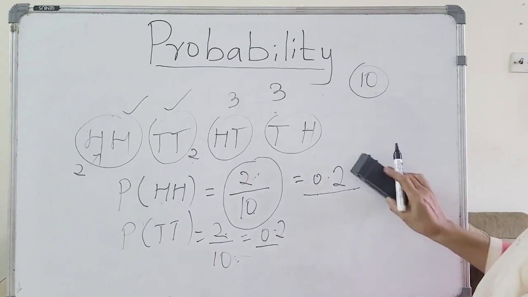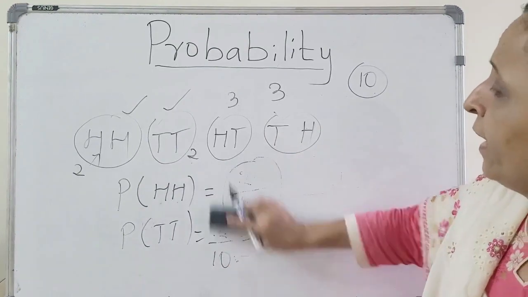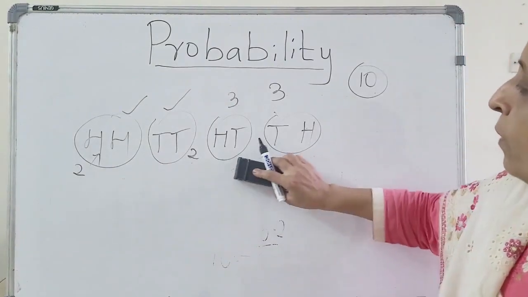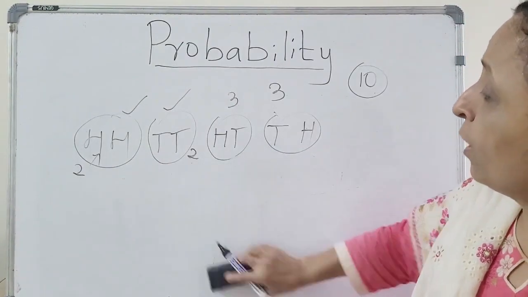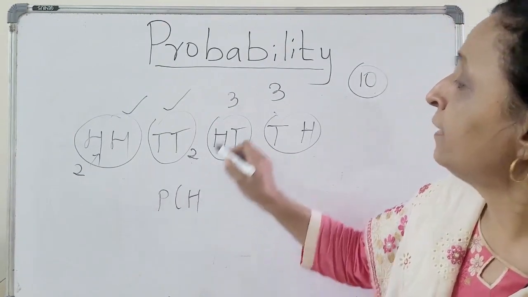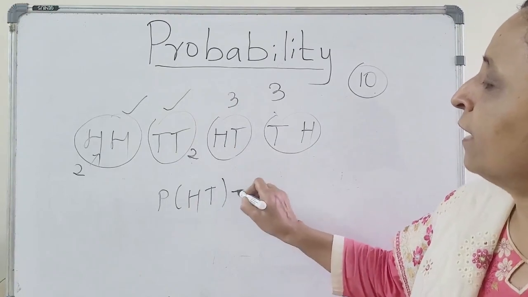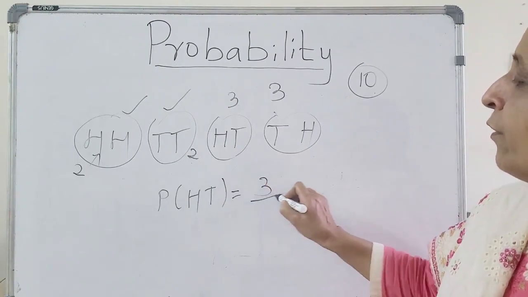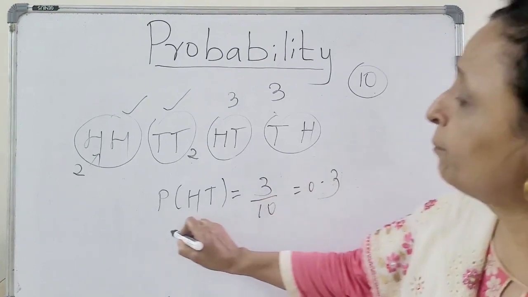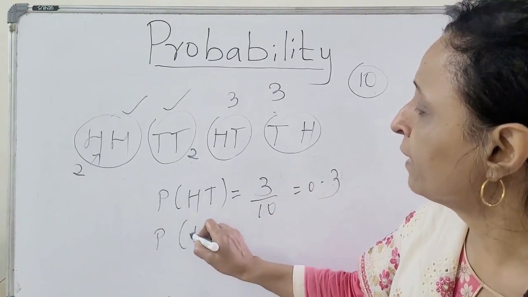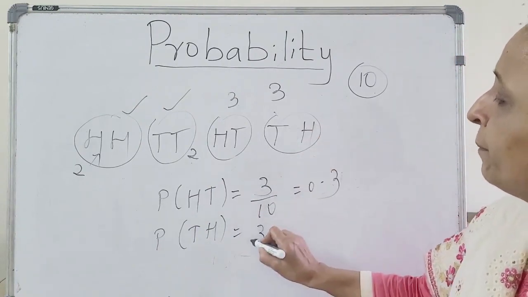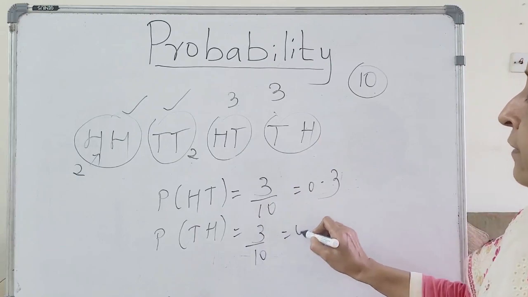Now, head, head is over. Tail, tail is over. Now head, tail. What is the probability of the first one being head and the other one being tail? Again, this is 3 times you have got out of 10. So it is 0.3. Now the probability of the first one being tail and the other being head is again 3 by 10, that is 0.3.